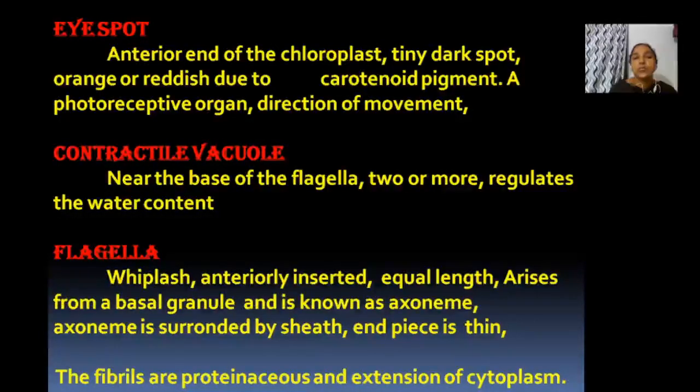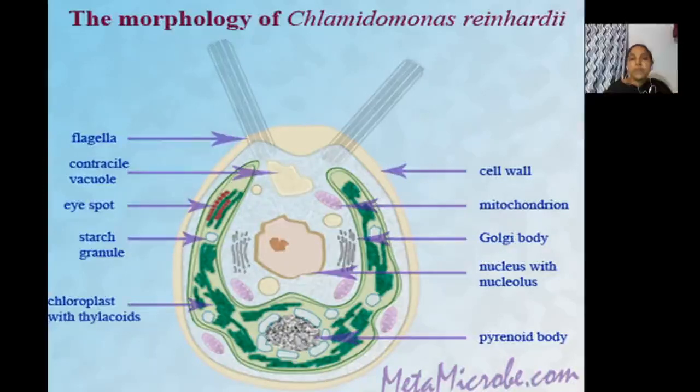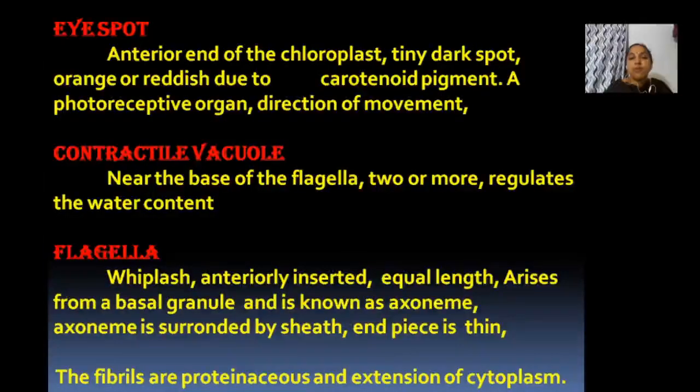Another very important part is two contractile vacuoles at the base of the flagella. One more thing is the flagella. The flagella are at the anterior end and are whiplash. I already taught you what is whiplash and what is tinsel. Here you can see whiplash flagella of equal length arising from basal granules.